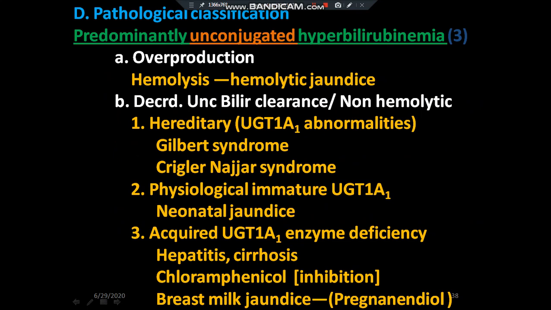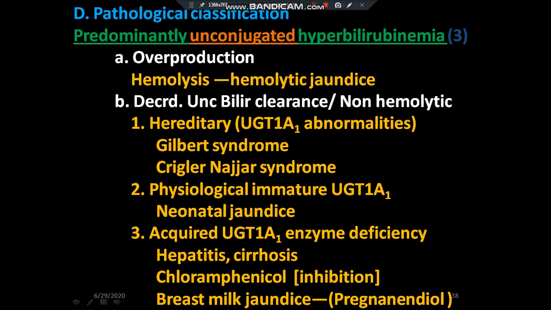Pathological classification of jaundice. If there is predominantly unconjugated hyperbilirubinemia, what are the conditions? First, due to overproduction of bilirubin, and the cause of overproduction is hemolysis.